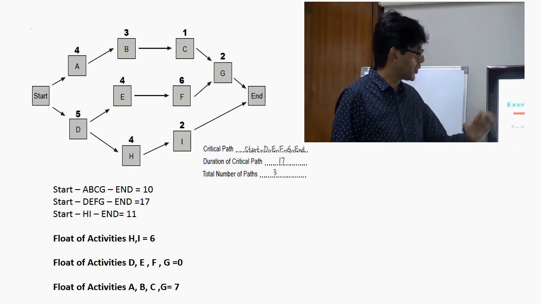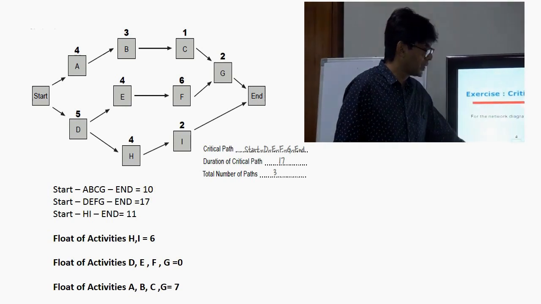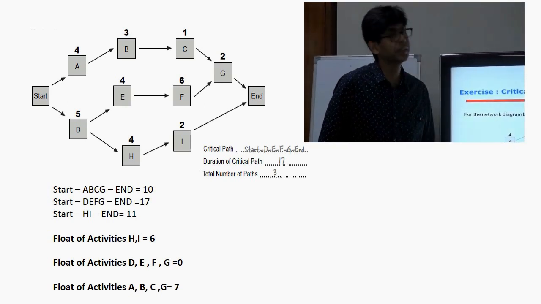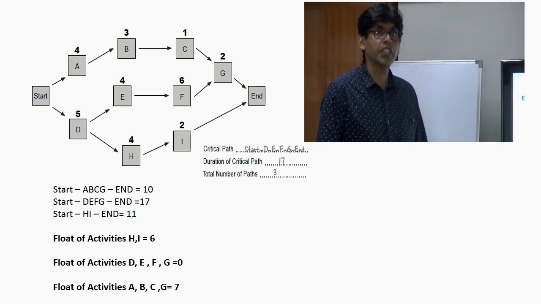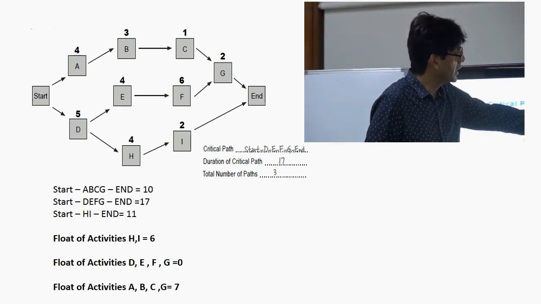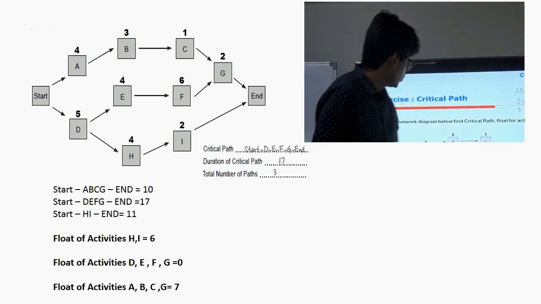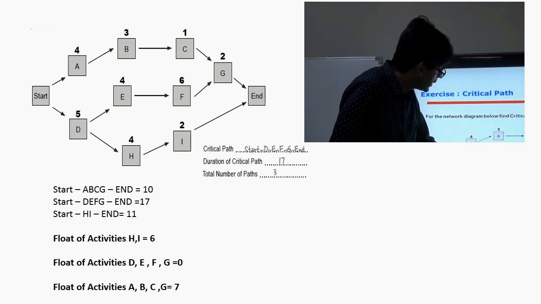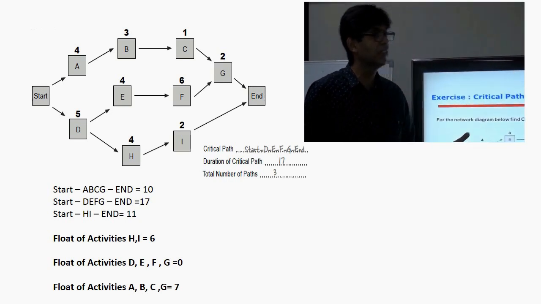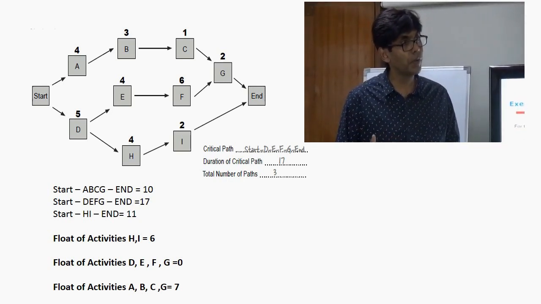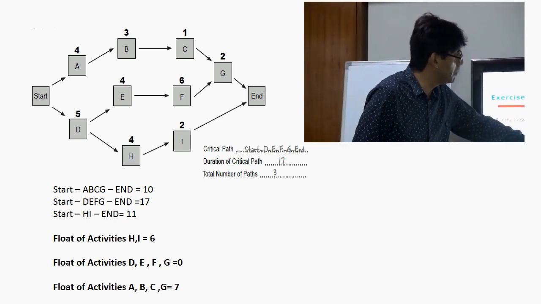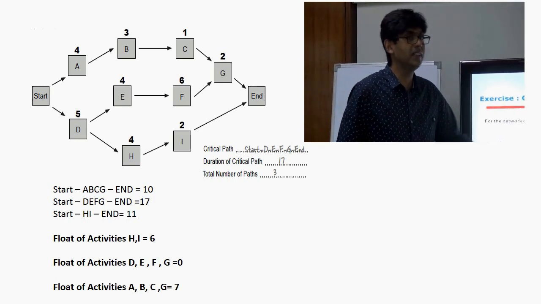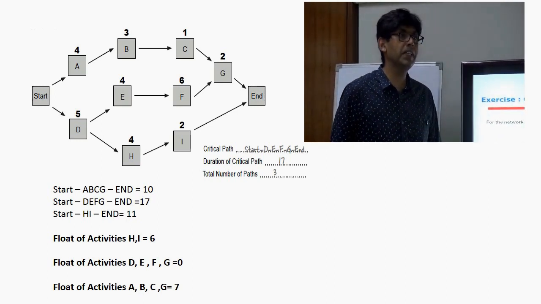Right? Now let's talk about a few other things. We discussed that float on the critical path will always be 0. Can anyone tell me the float of activity H? 6. Because on DHI, the whole path is 11. So on this path, either H or I, if delayed by 6 days, will not alter the critical path. So it's a float. What will be the float of activity B? 7. What will be the float of activity E? 0. What will be the float of activity D?